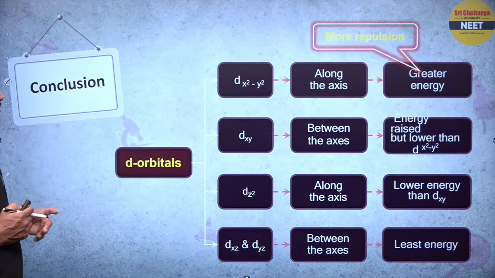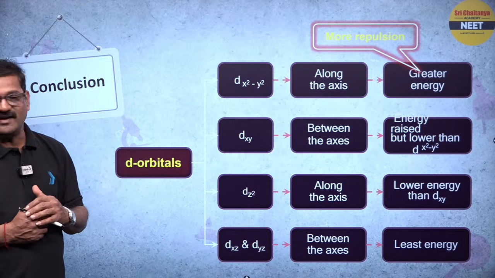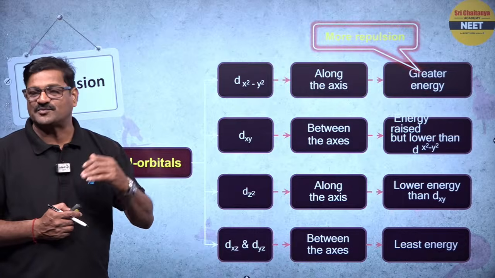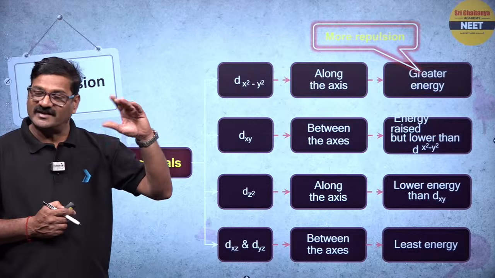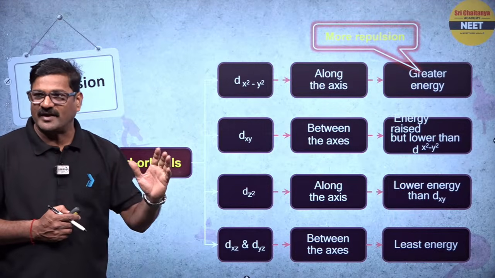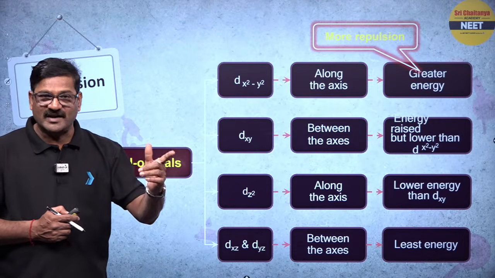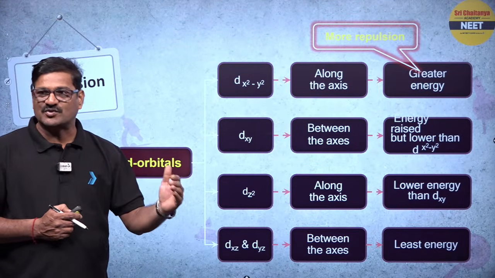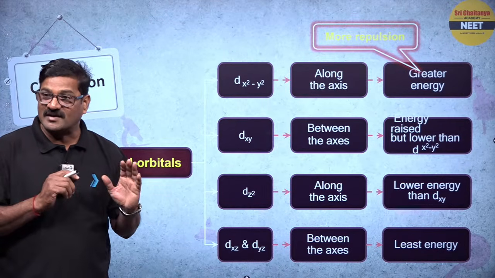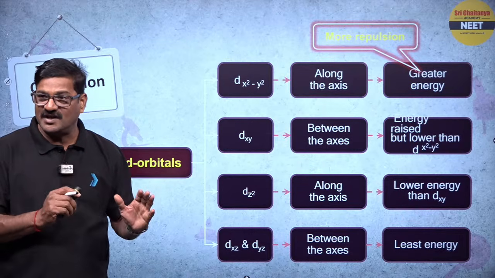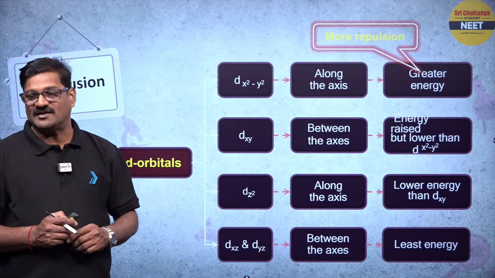And you can see more repulsion. So dx square y square, the ligand is coming along the axis, so it experiences more repulsion, generating greater energy. dxy, it is coming in between the axis, energy raised but lower than dx square y square. dz square, along the axis, lower energy than dxy, while dxz and dyz are between the axis, so it is going to be the least possible energy.